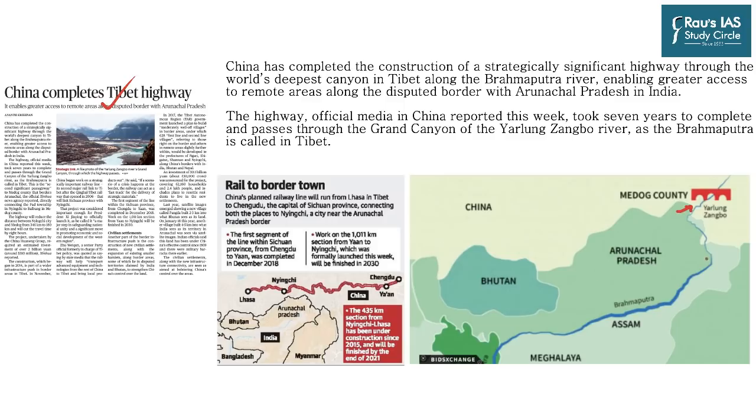as you can see over here. We know that the parent stream of the Brahmaputra river is known as the Yarlung Zangbo river, which comes from Tibet. And the Yarlung Zangbo Grand Canyon is the world's deepest gorge with a maximum depth of more than 6,000 meters. Now this particular highway connects Pad Township in the city of Nyingchi and Medog County, cutting travel time by around 8 hours. This construction is a part of a wider infrastructure push in the border areas in Tibet.